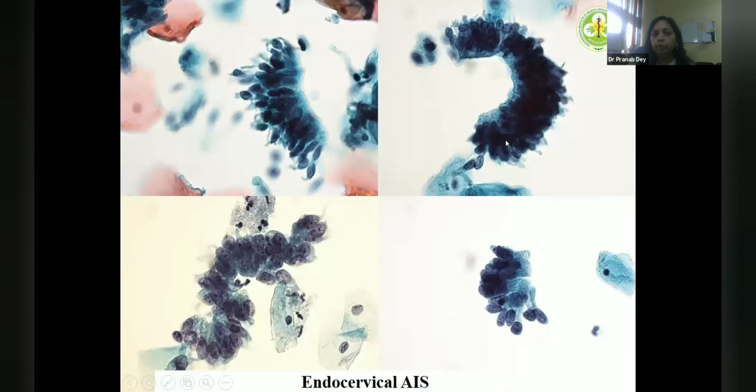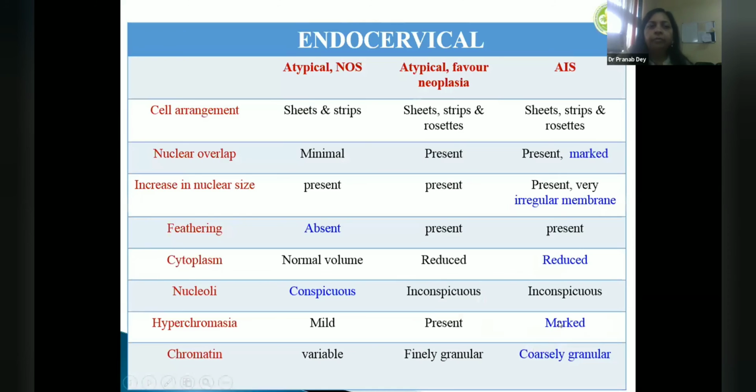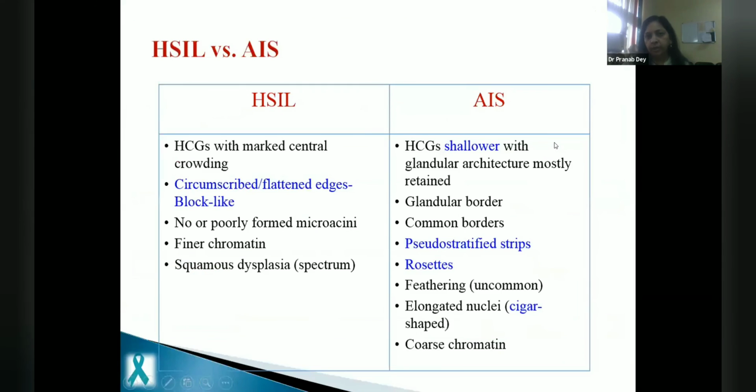So these are like pseudo rosettes of AIS, and you can again see a bird tail appearance in this lower panel where there is a community border, and then there are cells which are going out of that strip. When it comes to AGC NOS, AGC FN and AIS, the cellular arrangement and everything actually starts increasing towards AIS. You see more feathering, nuclear membrane irregularities, less cytoplasm, hyperchromasia, more strips and rosettes in AIS.